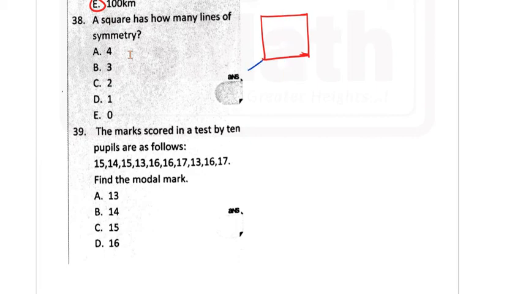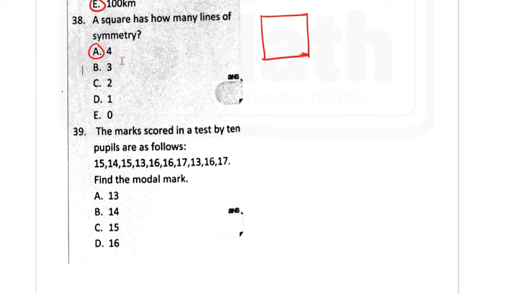Cut this way, 3. Oh, that didn't go exactly as I planned it to. And they will still look alike, right? Mirror images of each other. It's a square, right? And then I can cut this way as well, and they still look alike. So we have 4 lines of symmetry.